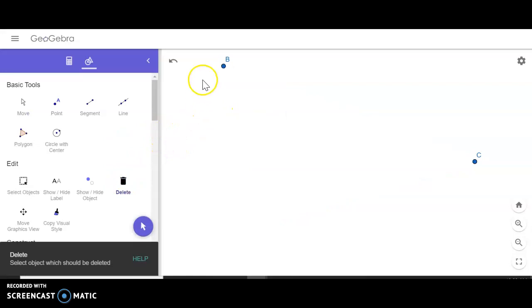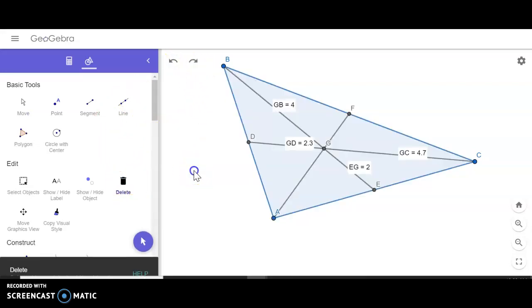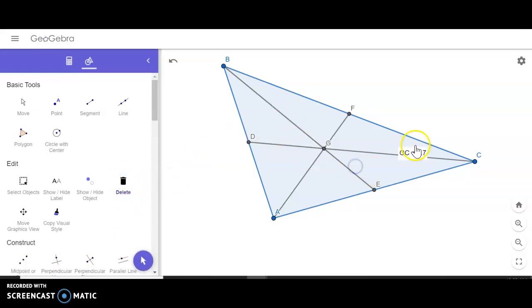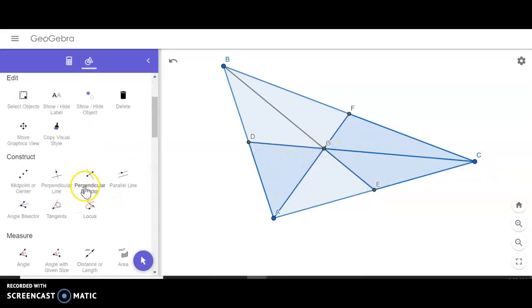I do need to give credit to some students. Some of you guys actually found something that I'm not even sure was true. If I make some other triangles, a couple of you guys pointed out that this is 6 triangles. And so if I fill in that triangle, and then I fill in this other triangle, and then I even fill in this triangle, what we will see is that those are all different looking triangles.